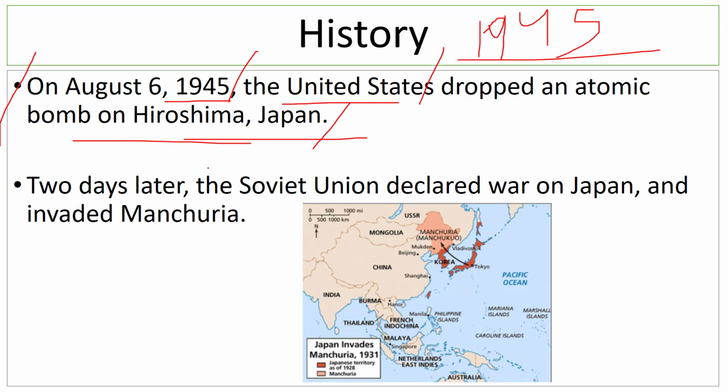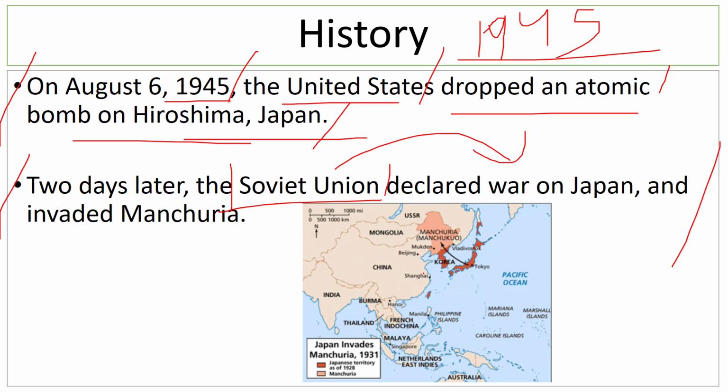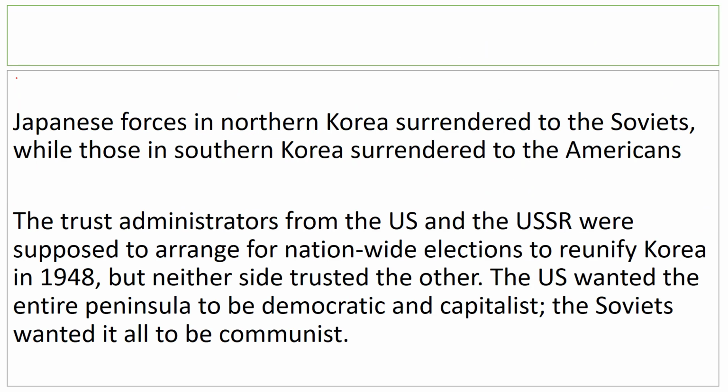So as soon as the first atomic bomb was dropped on Japan, 2 days after that, the USSR, Soviet Union, declared war on Japan, and they invaded Manchuria. They wanted the northern part of the Korean peninsula for themselves. So the Japanese forces in northern Korea surrendered to the Soviets, while in the southern part of Korea, they surrendered to the Americans. Now, at this point, both countries had the intention of unifying North and South Korea, and then having democratic elections over there and forming a government for the Korean people.